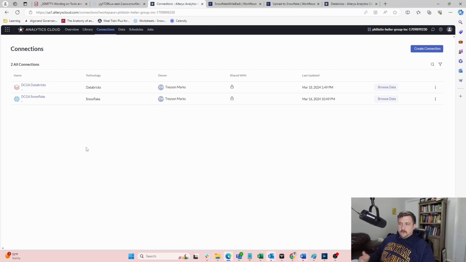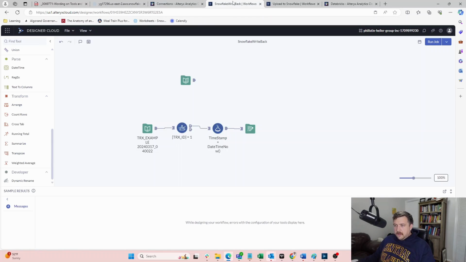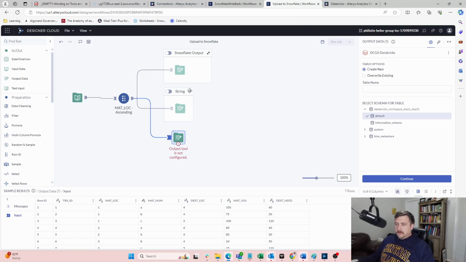Now let's actually do some stuff. I have this workflow here that I was using to write some stuff to Snowflake and some stuff to a storage space. What I'm going to try to do is create a table on Databricks, and we're going to see how that works over in Databricks. Then we're going to do some querying from it, play around with it and see how that affects Databricks. So let's go ahead and say continue.